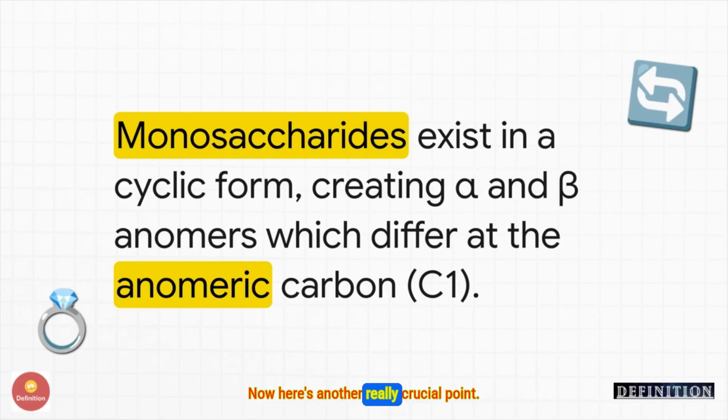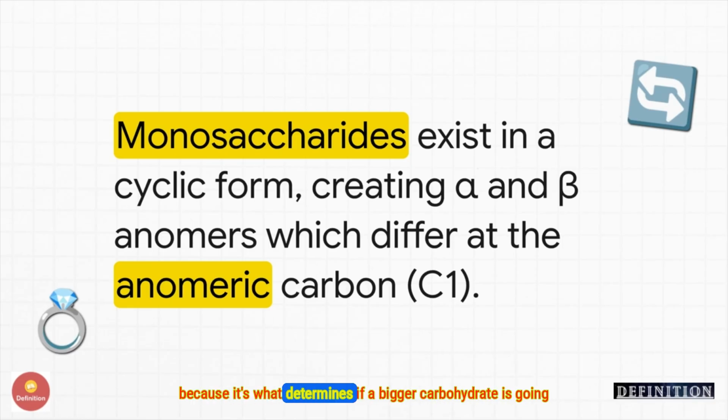Now here's another really crucial point. Even though we often draw these sugars as straight lines to make it easier, that's not how they exist inside our bodies. In a solution, they curl up into stable rings. When that happens, a new special center of asymmetry is created, called the anomeric carbon. This gives us 2 final forms called alpha and beta anomers. And you need to pay close attention to this alpha and beta thing because it's what determines if a bigger carbohydrate is going to be used for energy or for building things.